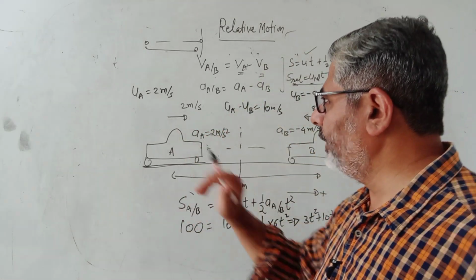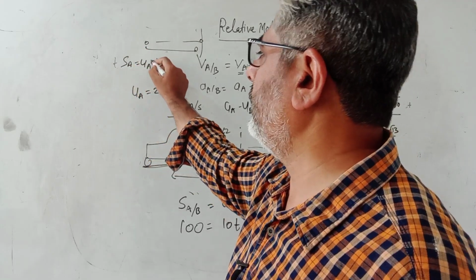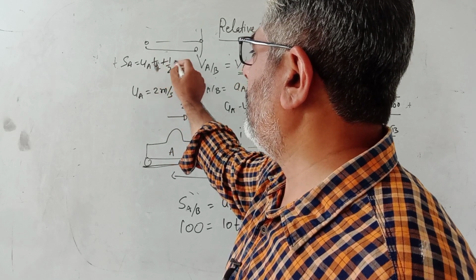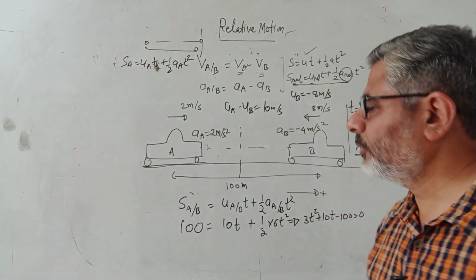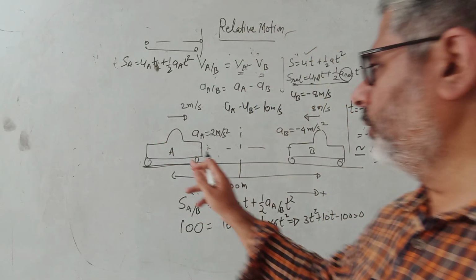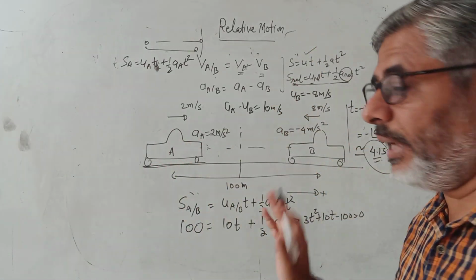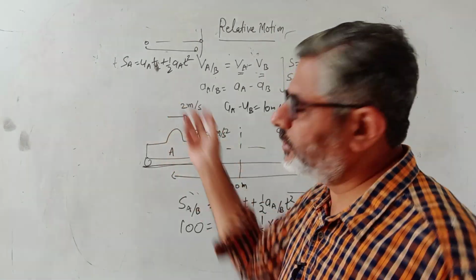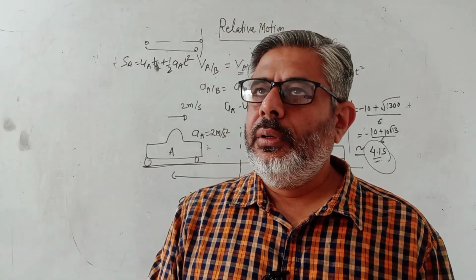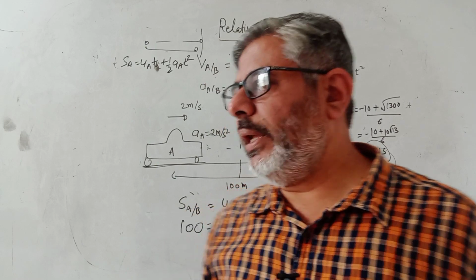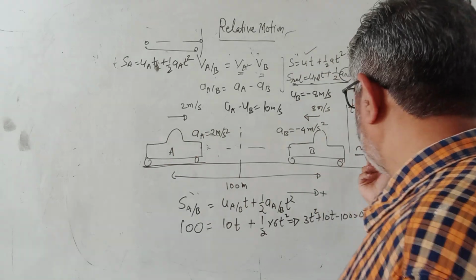So now we won't write the relative equation, we will write SA equals to UA into T plus half AA into T square. We will use this equation for A. Now see where the car goes in this time. Time is not relative, time is actual, but displacement is separate. Time is the same for both, isn't it? If you walk and I walk, and they are colliding, they are taking the same time. But now I am not considering relative, I am considering the actual motion of A in this same time.